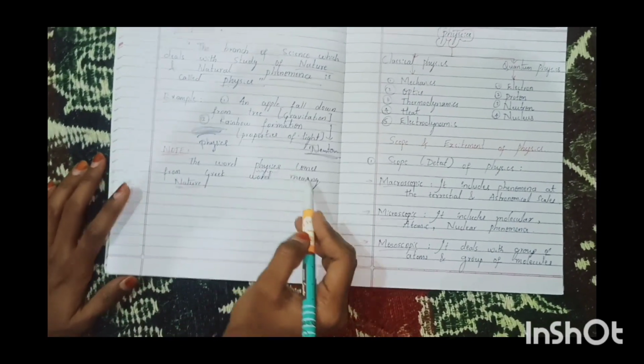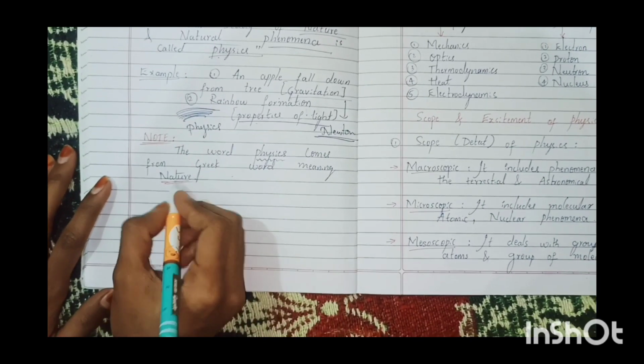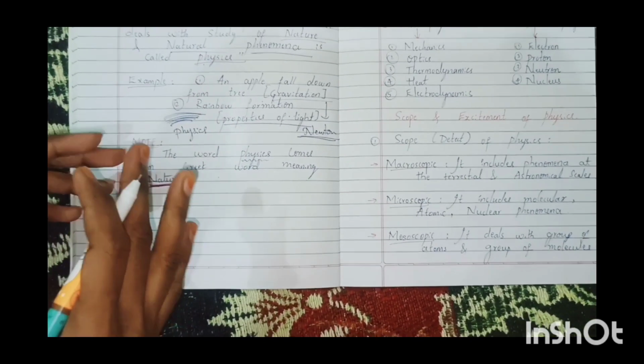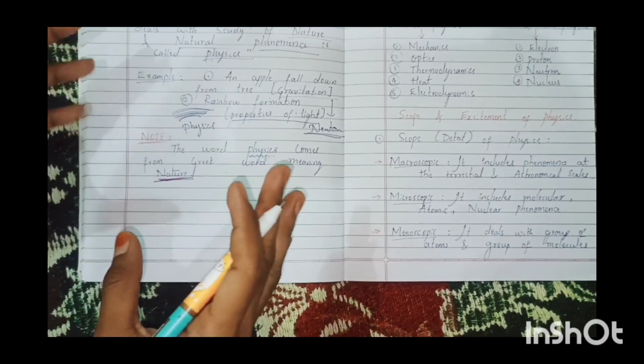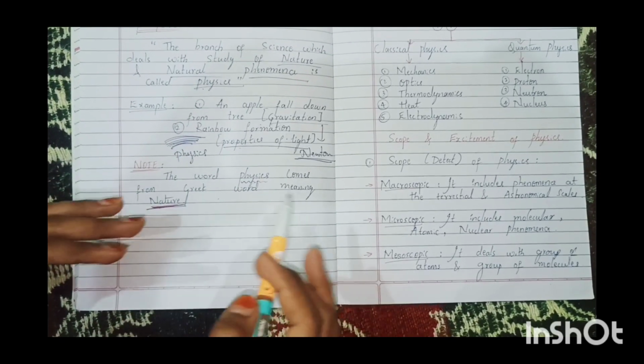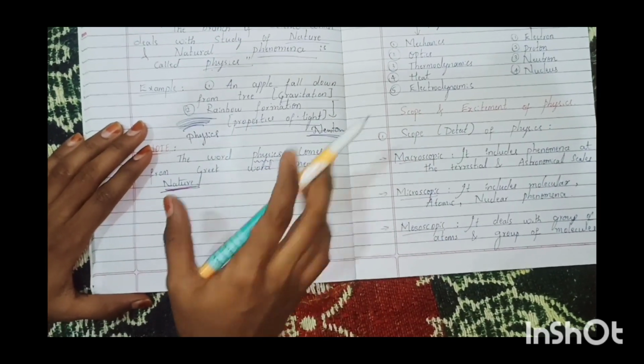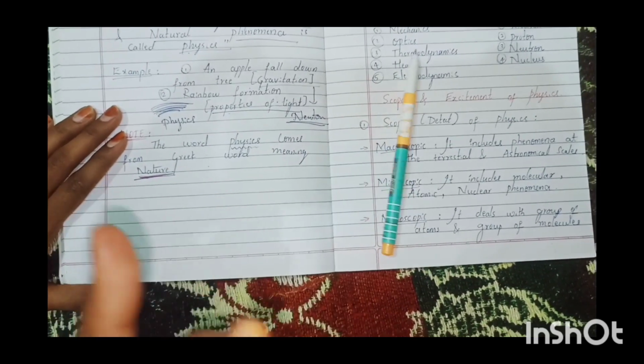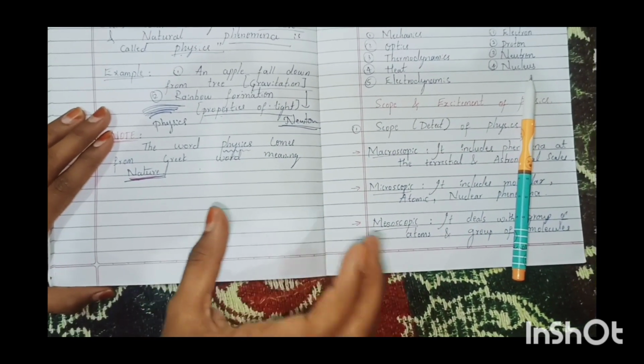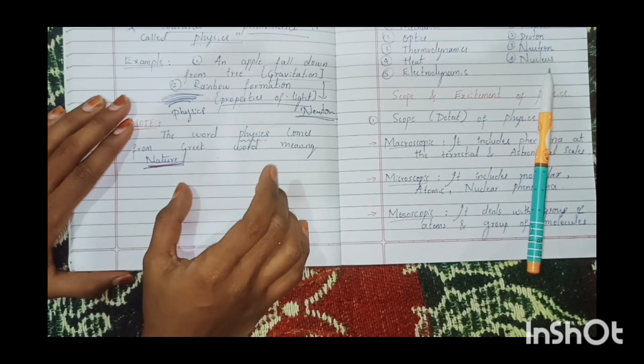The word physics comes from a Greek word, meaning nature. Dear students, just note down: the word physics comes from a Greek word meaning nature. Physics is nothing but nature. Okay, physics is nothing but nature. Next,